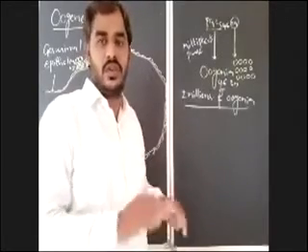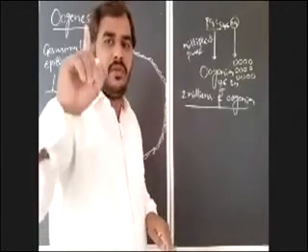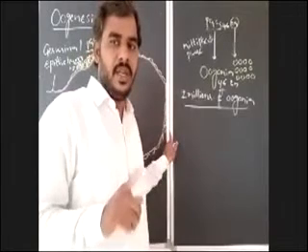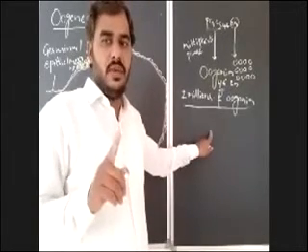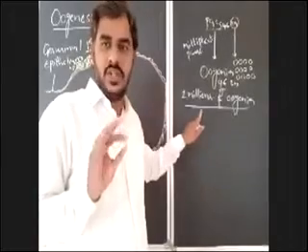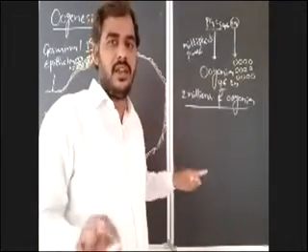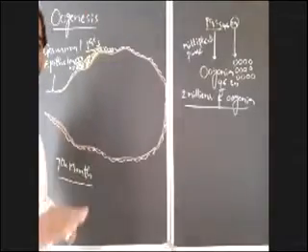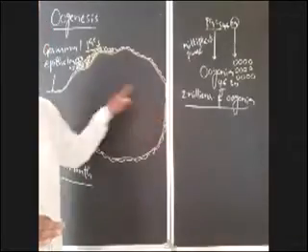No, there is no chance. The oogonia form only once, during fetal life. So no more oogonia will be added to the ovaries.